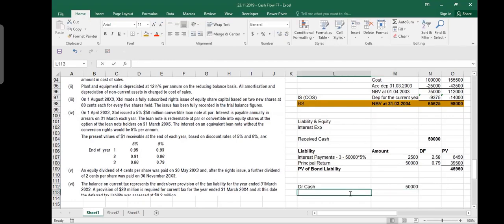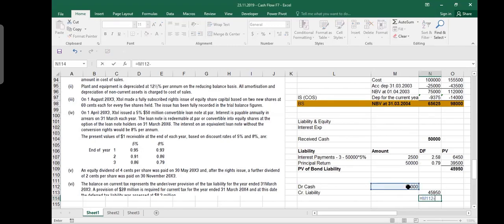Now I have some liability. What is my present value of liability, what I'm going to return? The liability is 45,950, the present value. So all 3 interest payments and the principal together make it 45,950. The difference between these two is called equity. It goes to my equity. This is my benefit.